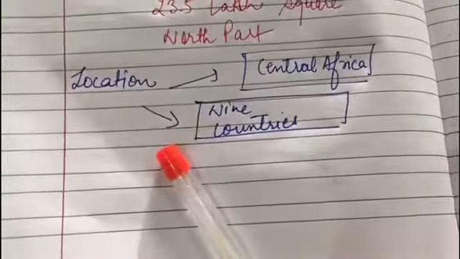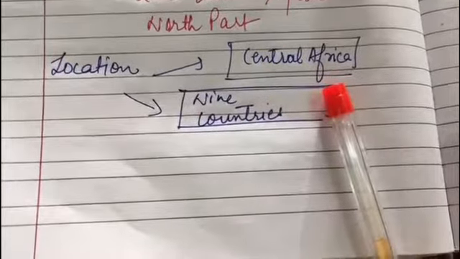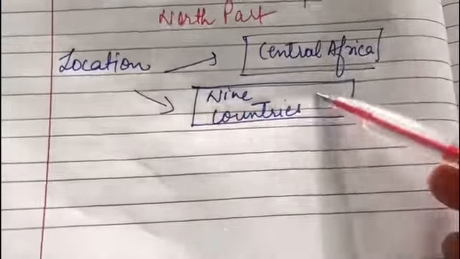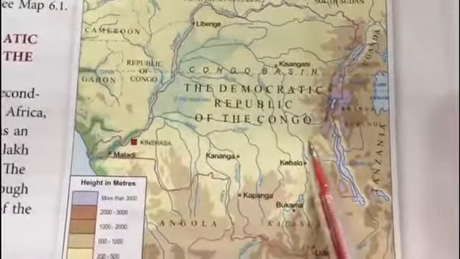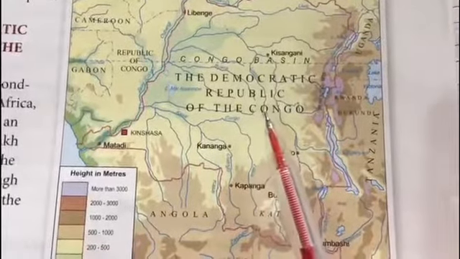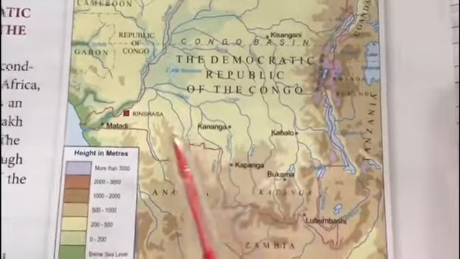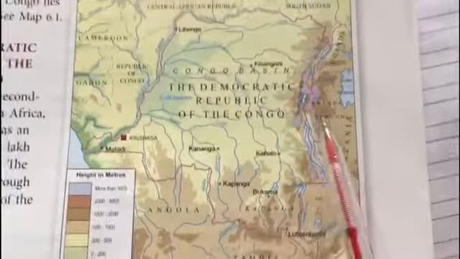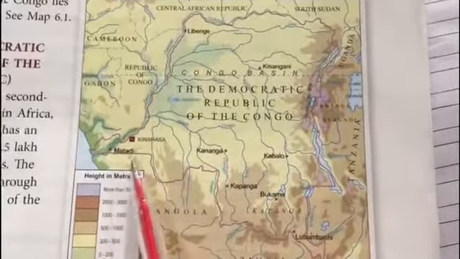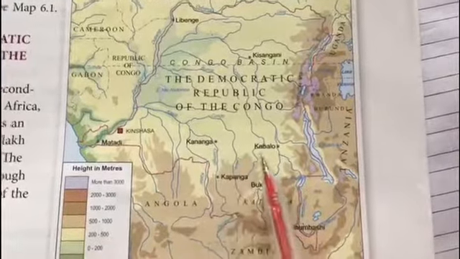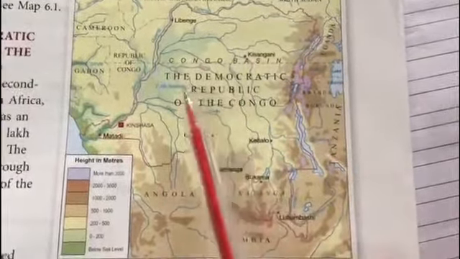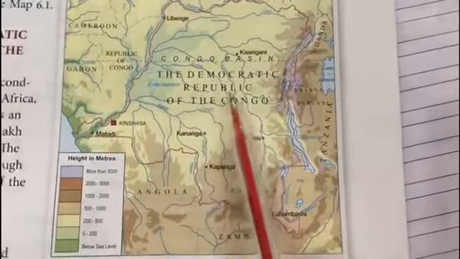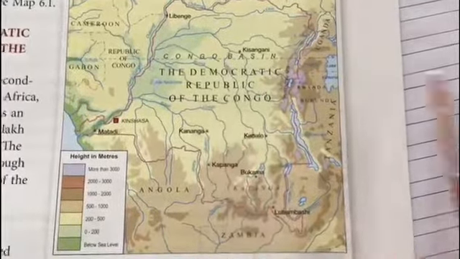Now we'll talk about the location of DRC. The country is located in Central Africa and it is surrounded by 9 countries. If you look at this map, you can see it is in the center, located in Central Africa, and 9 countries are surrounding it. These are the 9 countries surrounding the DRC, that is the Democratic Republic of the Congo.